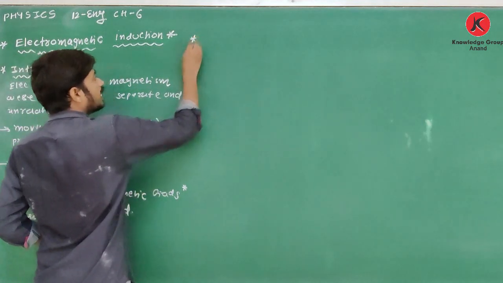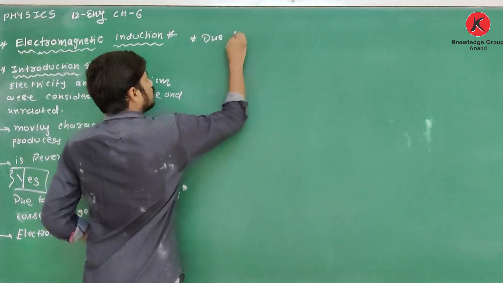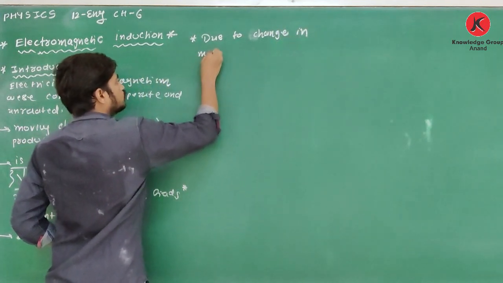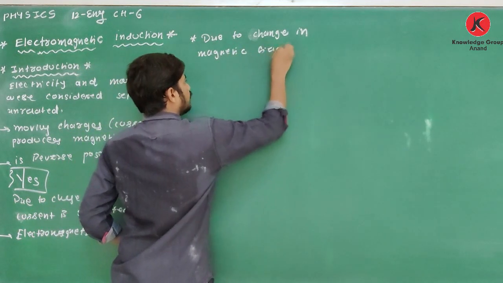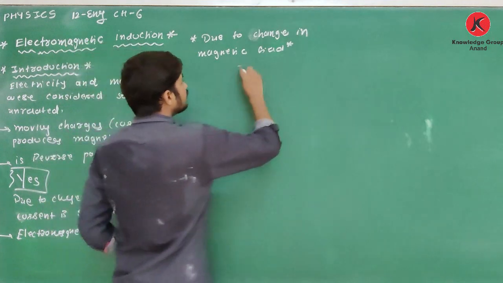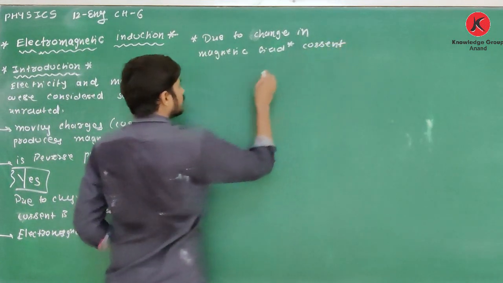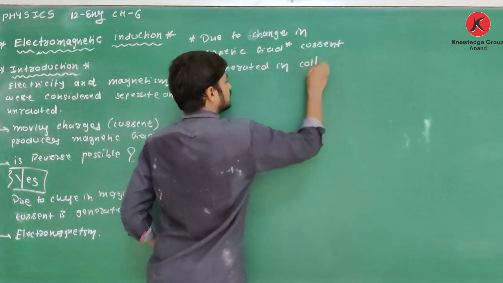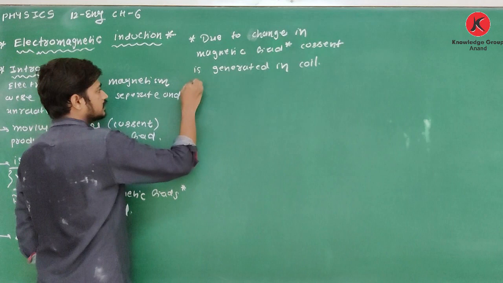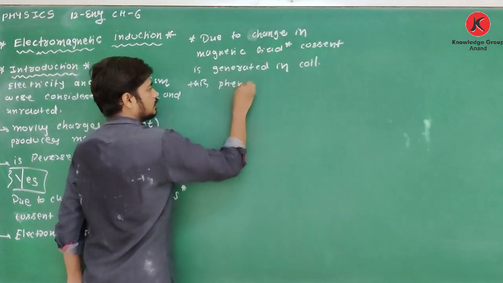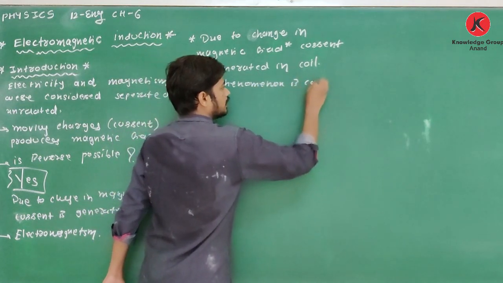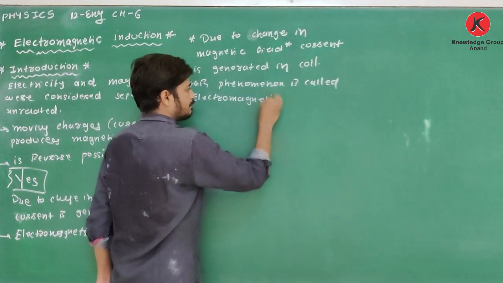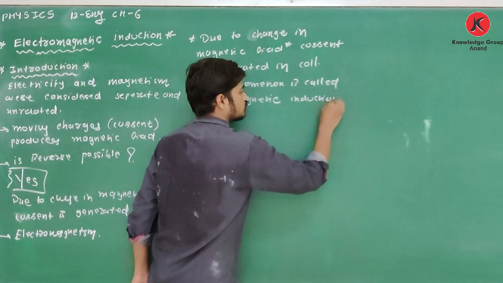After a number of experiments, they proved that due to change in magnetic field, current is generated in the coil, and this phenomenon is called electromagnetic induction.